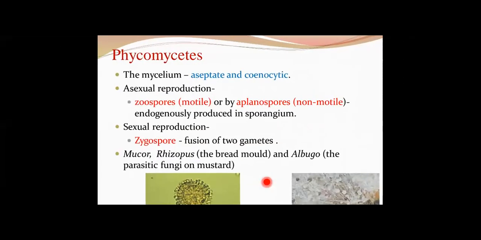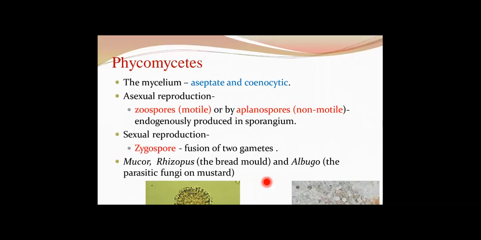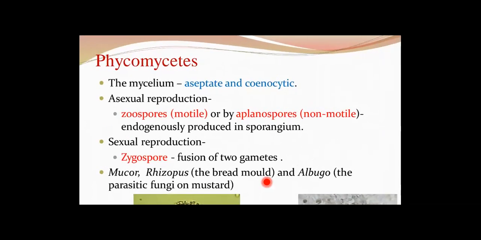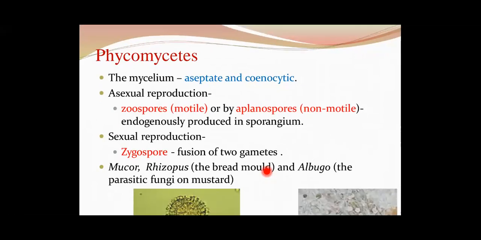Let us come to the classes of fungi. The kingdom fungi is divided into different classes. What are the criteria? The criteria are morphology of mycelium, mode of spore formation, and fruiting bodies. Okay, these are the 3 things. I repeat, morphology of mycelium, mode of spore formation, and fruiting bodies. This forms the basic criteria. So based on that, we have different classes here.